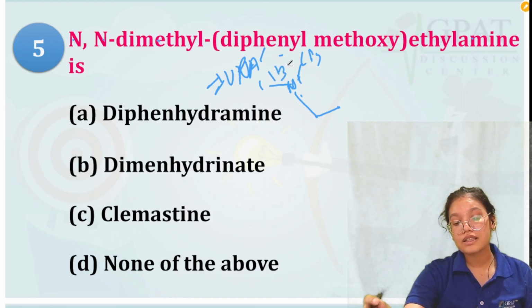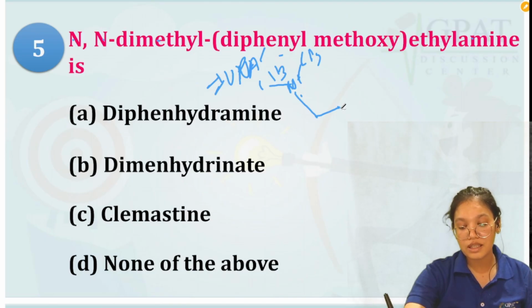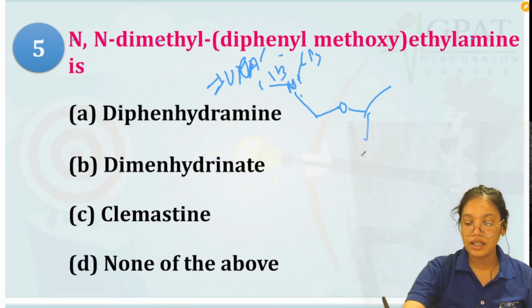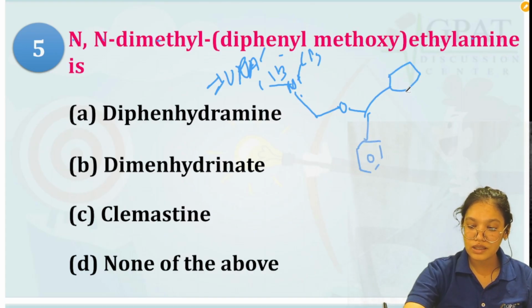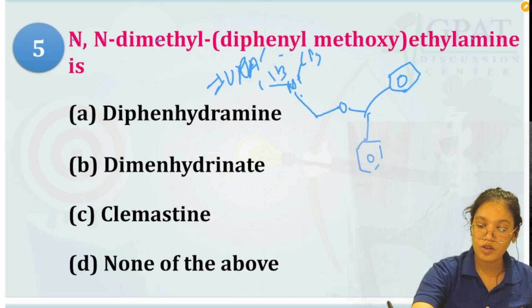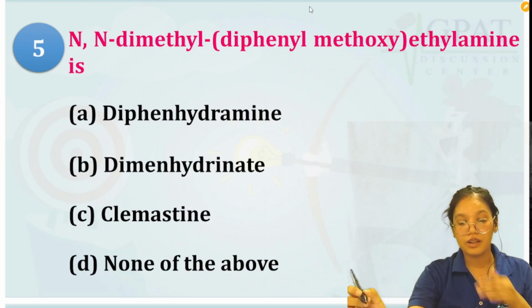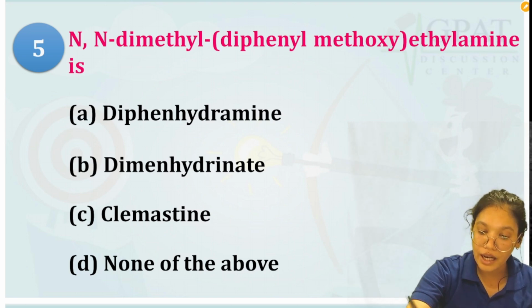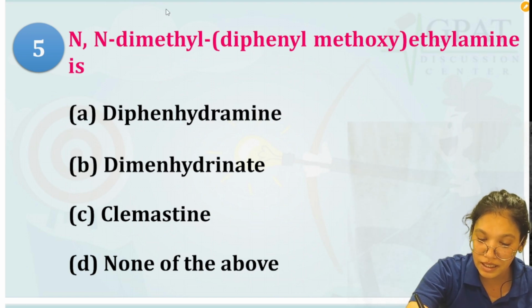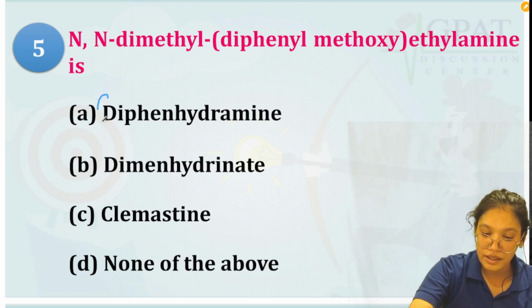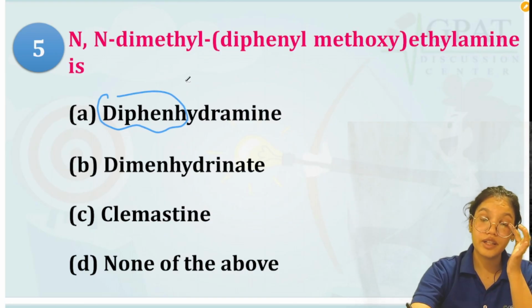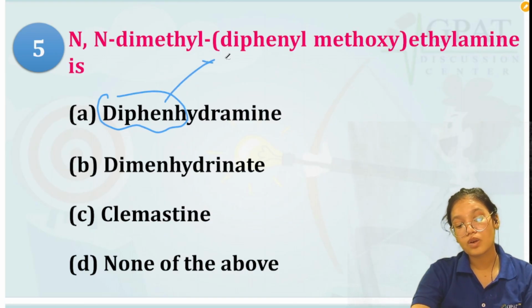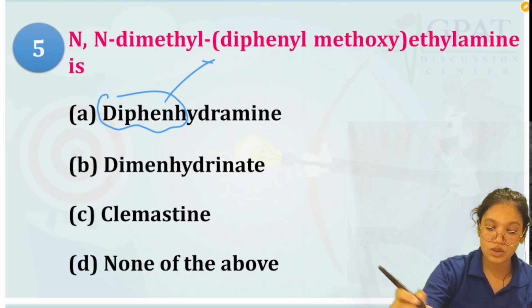Then it says diphenyl methoxy. So it says it has a methoxy group and a diphenyl attached to it. So this structure is basically of diphenhydramine. I already discussed it with you. Diphen means diphenyl. So this IUPAC name belongs to diphenhydramine.